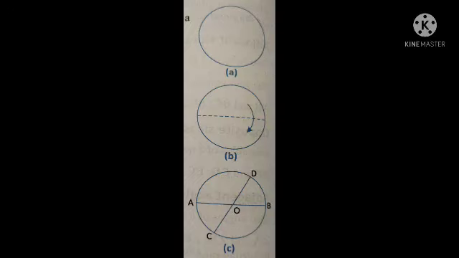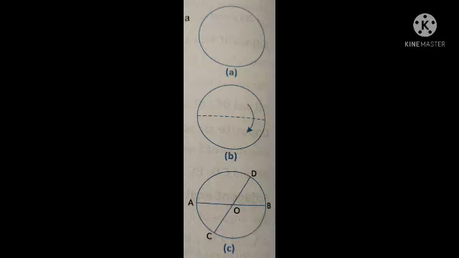That fixed point is the center. From that center we take points at the same distance, and those points drawn together make a circle.